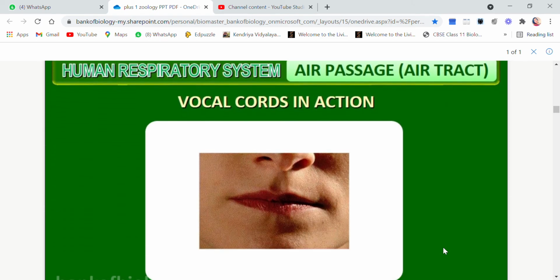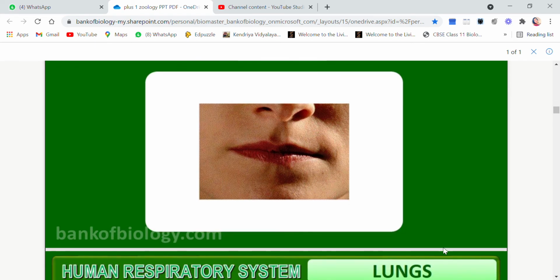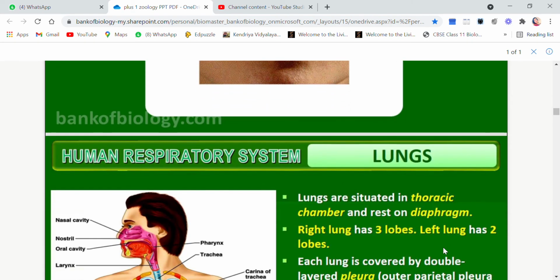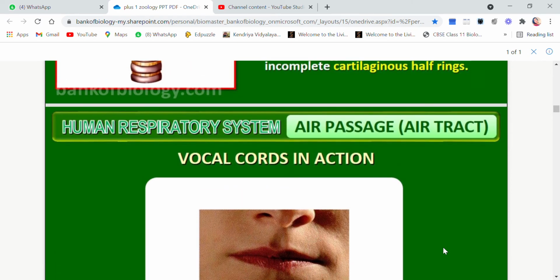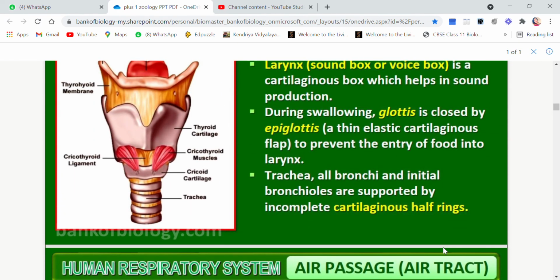Okay, now you see the vocal cords. And okay, this is what is about the air tracts. We will do the lungs portion in the next video.